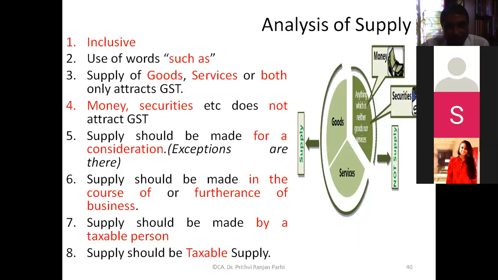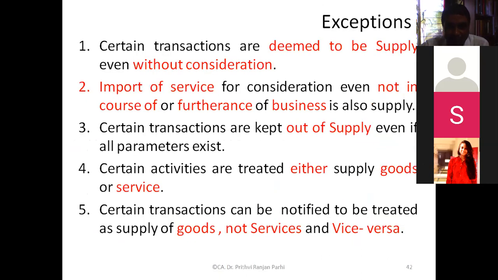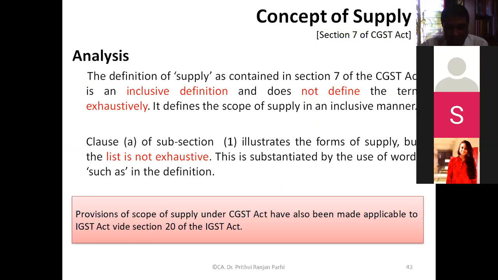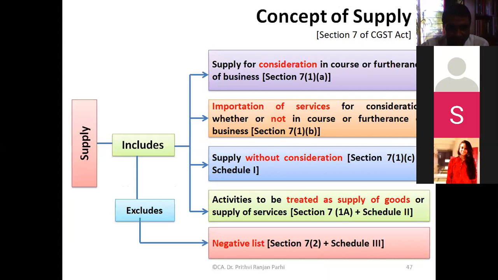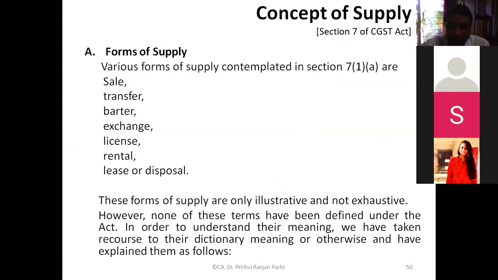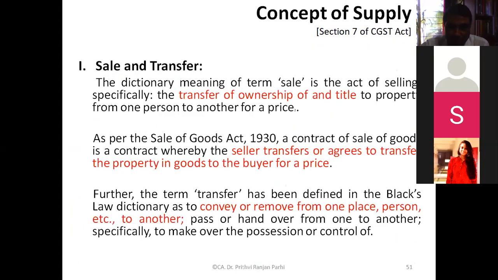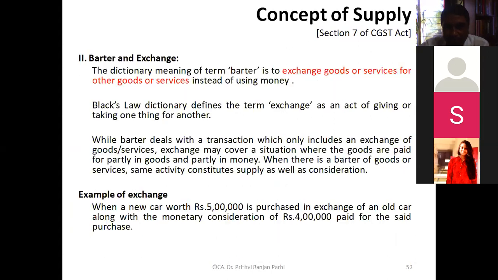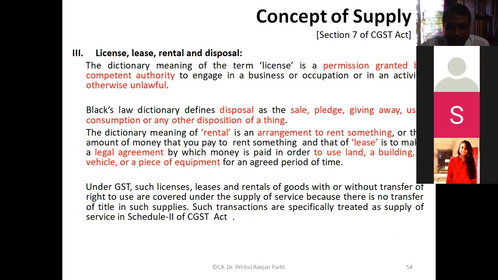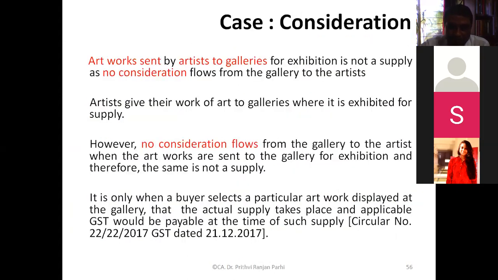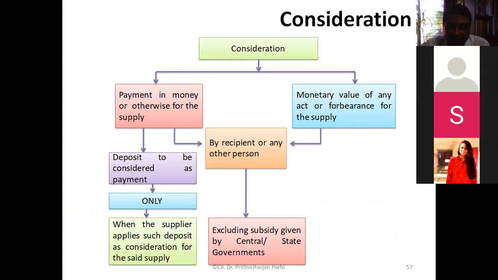We have analyzed the supply definition in the previous class. We are not repeating that today. Certain exceptions are there; specifically, we had covered the concept of supply in the last class. What are the things included in supply? What are excluded from supply? We had learned all these things. If you have any query, ask it right now. What is barter, exchange? All these things we have discussed. Consideration, again and again, we had discussed.